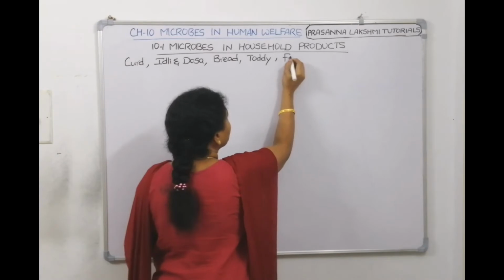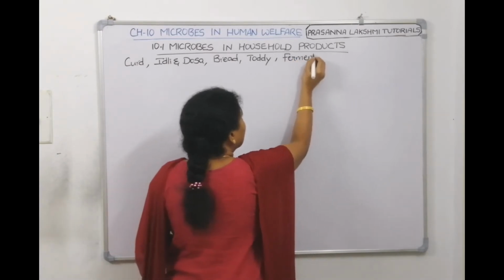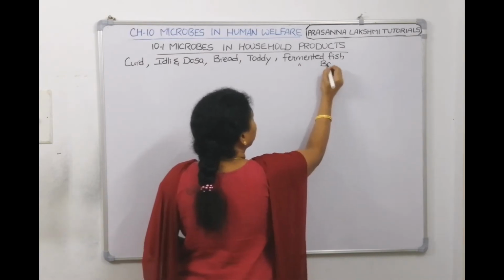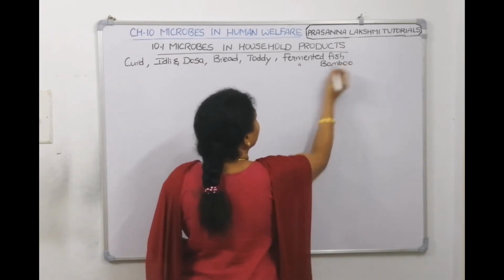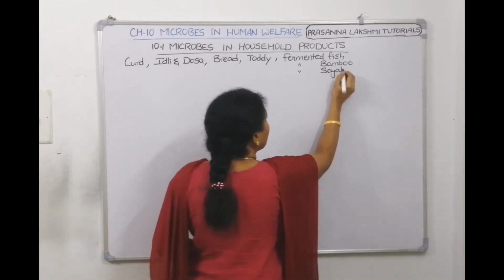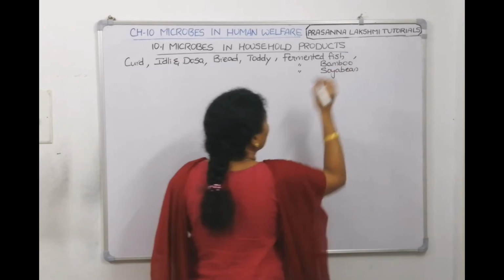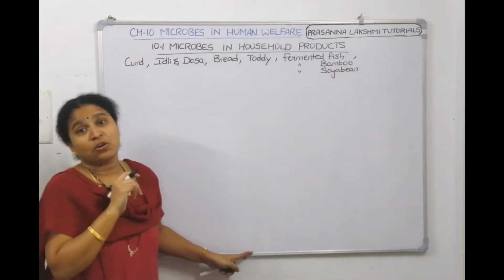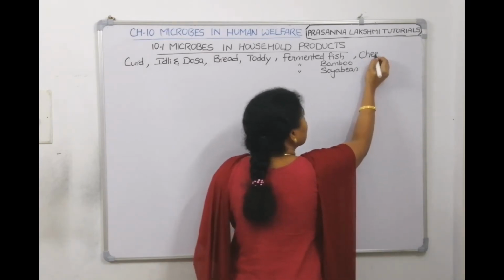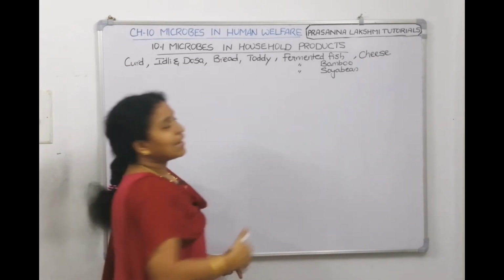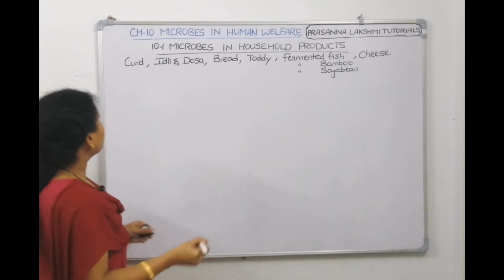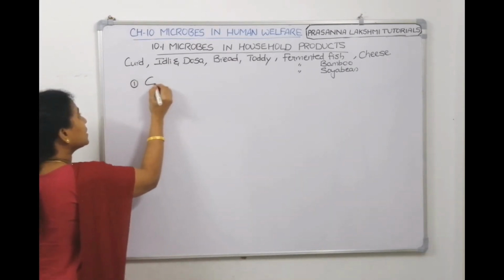So we need to talk about fermented fish, fermented bamboo and fermented soya bean, which we also consume. And not only this, we take cheese also, right? Cheese is also a microbial product. So we can talk about cheese making. All these are the things we are going to discuss in our class today one by one. Let us start with the first product. What is that, children? It is curd.